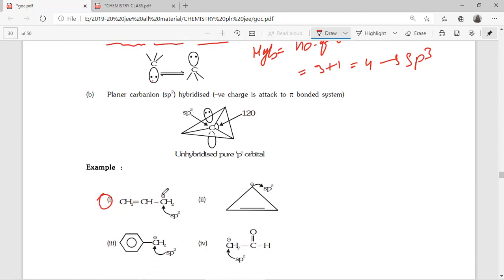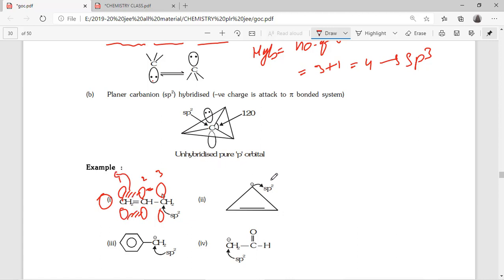So this orbital is an unhybridized orbital. Already a double bond is there, these are overlapped. Now 1, 2, 3: when the bond is forming between 2 and 3, this bond will go towards the first carbon.